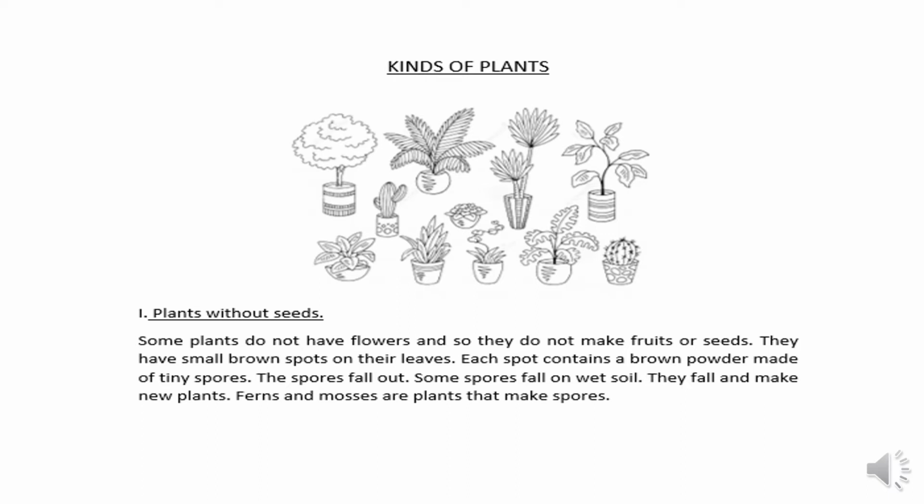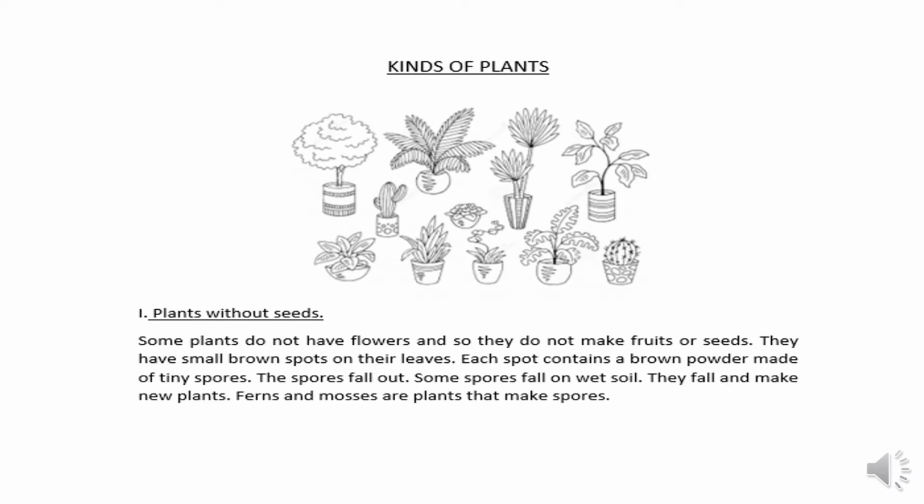Next comes plants that grow without seeds. These are those plants which don't have seeds. So let's see how they grow. Some plants do not have flowers, so they do not make fruits or seeds. They have small brown spots on their leaves. Each spot contains a brown powder made of tiny spores.